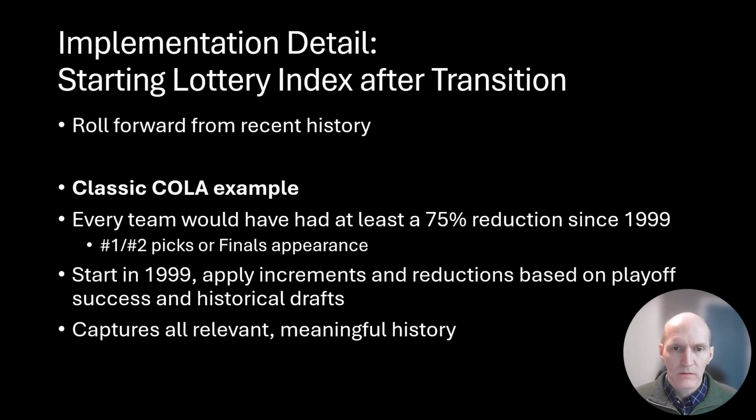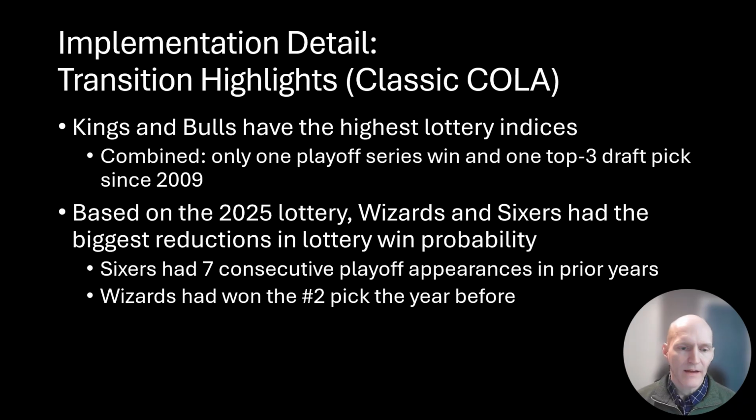And if we do that, what would the results be? Well, the highlights are that the Kings and the Bulls have the highest lottery indices. Between the two of them, there's been only one playoff series win and one top 3 draft pick since 2009. So it makes sense, based on that information, that they should have the highest lottery indices.